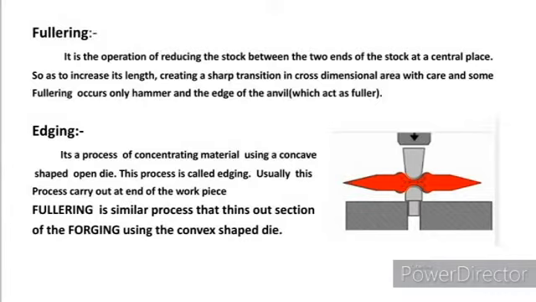Next, fullering. It is the operation to reduce the cross-section area of a metal from the center point, not at a starting or ending point.